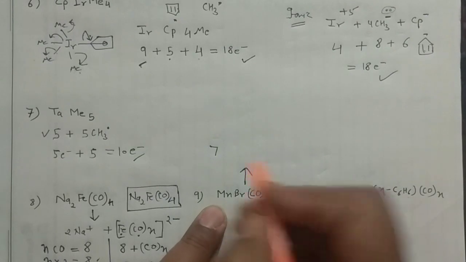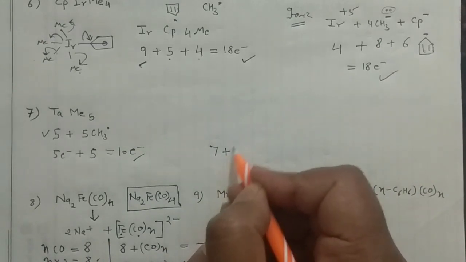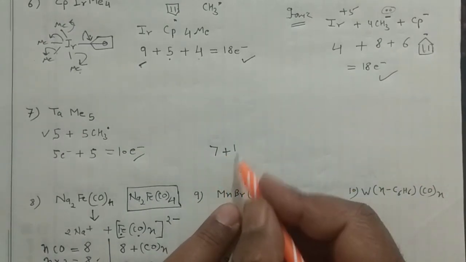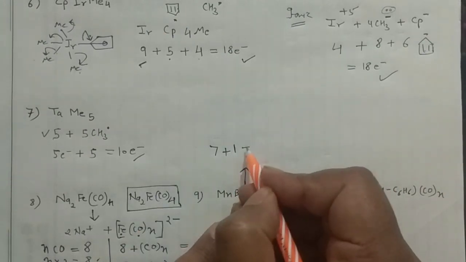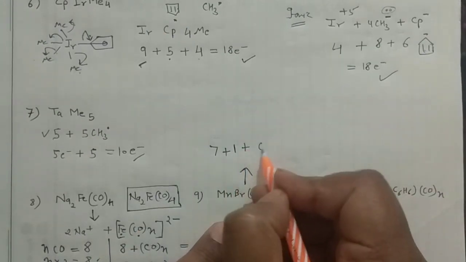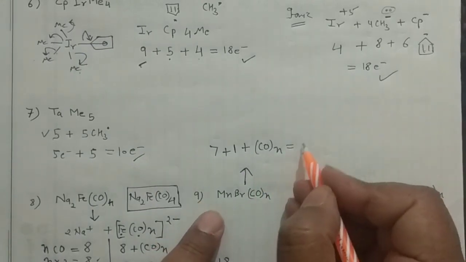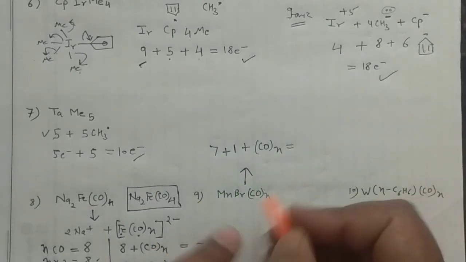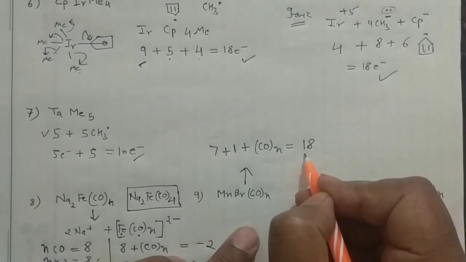Okay, and for Br, how many electrons will it contribute? It will give only 1 electron. Why 1 electron? Because I am going for the neutral method. And then you will have your CO, no charge over there, so you will put 0 here, and ultimately that 0 would become 18, because it is following the 18 electron rule.